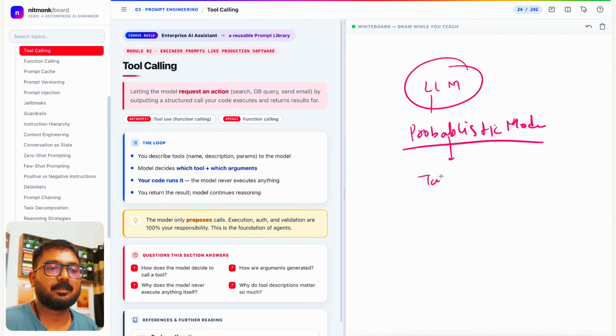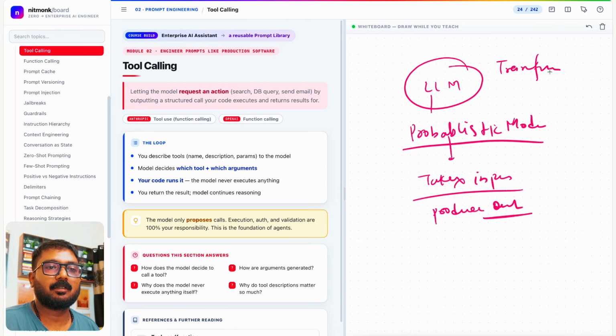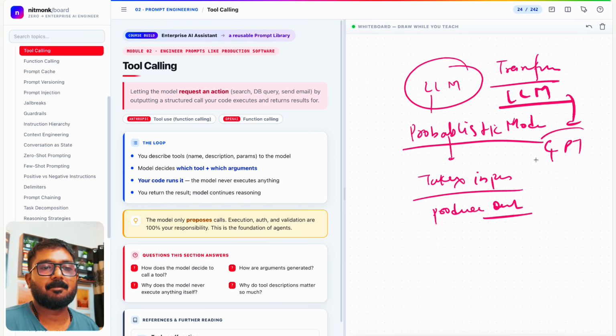It takes input and produces output on the basis of the transformer, on the basis of the pre-trained transformer GPTs that we discussed, right? That's all about tool calling.